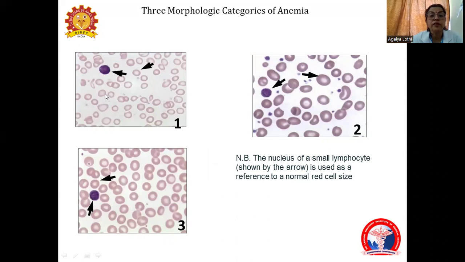You have a lymphocyte for comparison. Where the size of the RBC is small and the central pallor is more, it is microcytic hypochromic. Here, the lymphocyte is in comparison to the RBCs. RBCs are of normal size, comparable to the lymphocyte, and the central pallor is also normal. This is an example of normocytic normochromic. Here, you can see the RBCs are much bigger than the nucleus of the lymphocyte. This is macrocytic anemia.